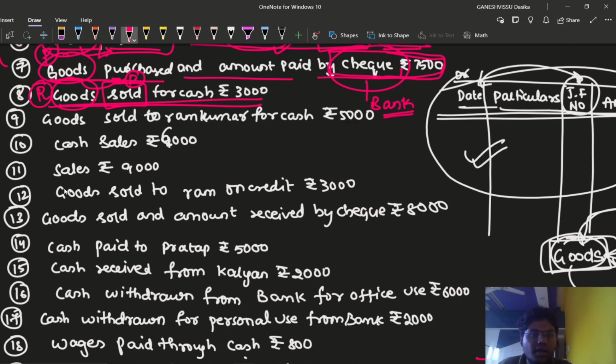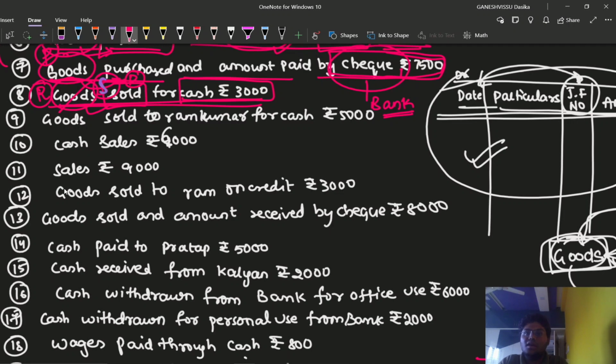I have told you that when goods are in the transaction, then we need to replace the goods with 4 accounts: purchases, sales, purchase returns, and sales returns. These are the 4 items which we are going to replace the goods account with. When the goods are being sold, then we replace goods with the sales account. And of course, for cash rupees 3,000, that means it is a cash transaction. We haven't sold on credit basis.